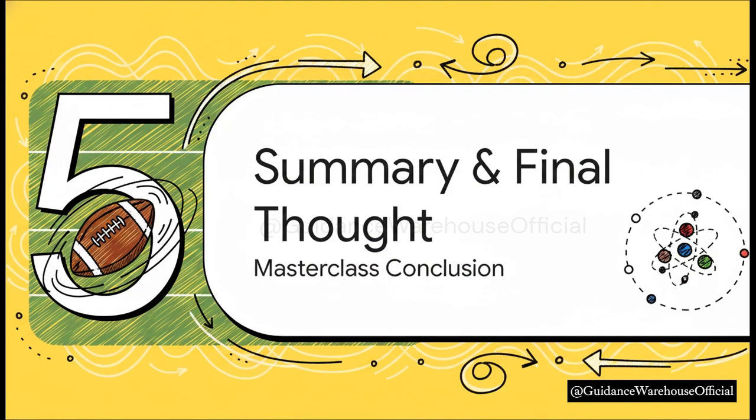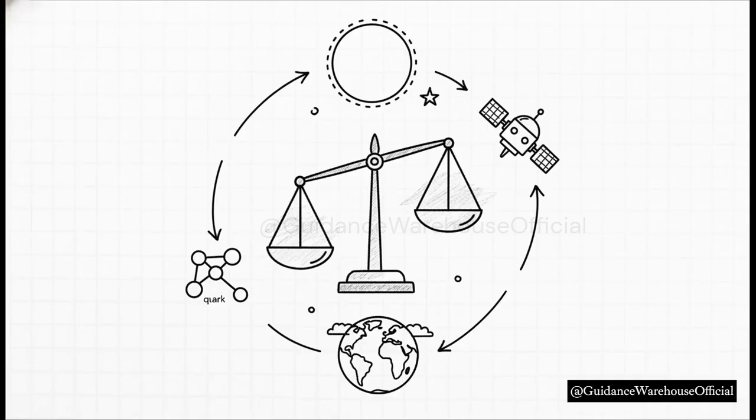Section 5, Summary and Final Thought. Let's wrap this up. What a journey, right? From a football field all the way down to a cork. Before we finish up, let's quickly summarize the key points we've mastered today. First, total momentum is strictly conserved in any isolated system, which mathematically means the net external force is zero. Second, the fundamental formula is simple but profound. Initial total momentum equals final total momentum.